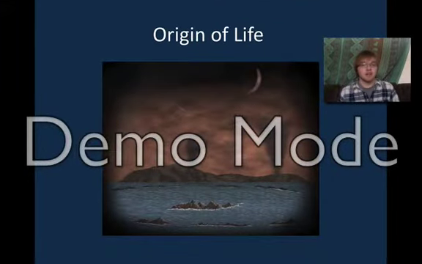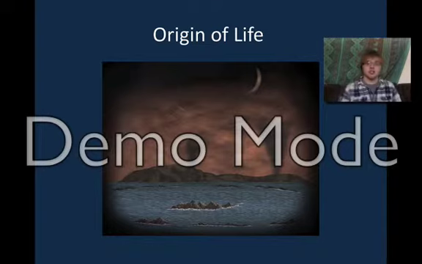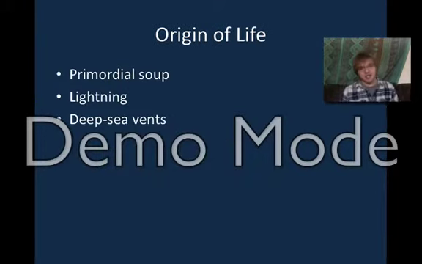So now we're going to go over just a brief history of the origin of life. Life was thought to be formed first in something called a primordial soup, which basically is like a big solution of amino acids and other organic compounds. It has all the components to create a living organism, just they're all separated.